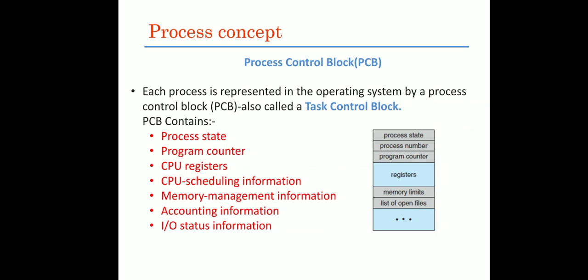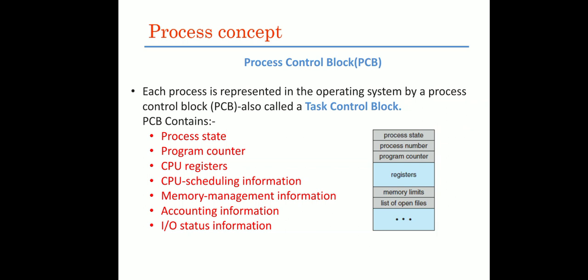First is process state, process program counter, CPU registers, CPU scheduling information, memory management information, accounting information, IO status information. Process state: any process can be in one of the 5 states. As I said in the previous slide, it may be new state, ready state, running state, waiting state, or terminated state.